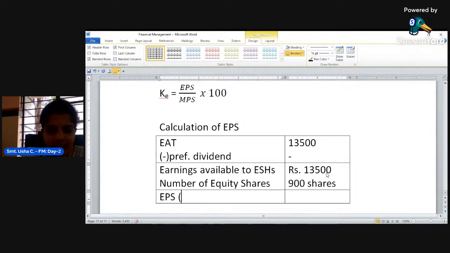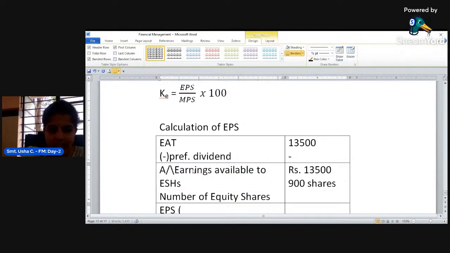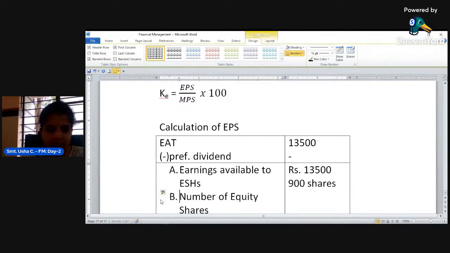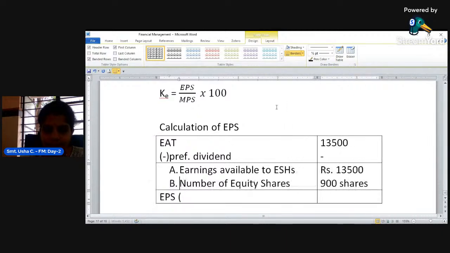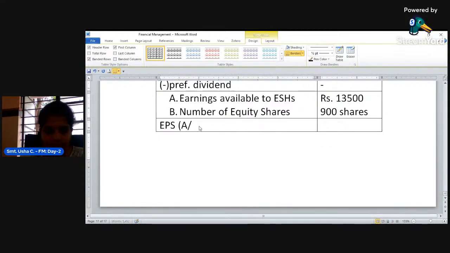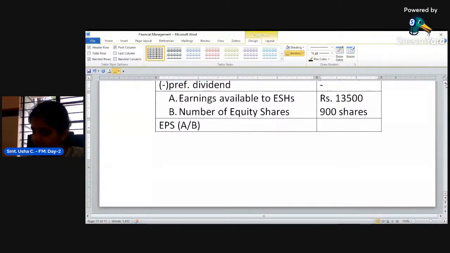EPS is earnings available to equity shareholders divided by number of equity shares. I'll take this as A and this as B. So earning per share is equal to A divided by B. Now calculate this and tell me what is the earning per share. 13,500 divided by 900. It is rupees 15 per share.